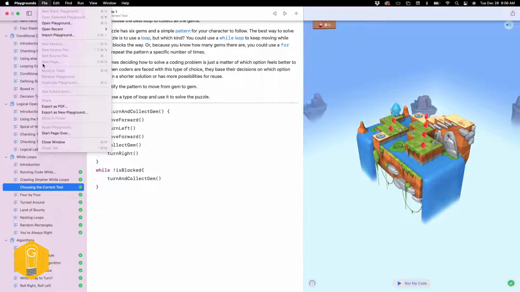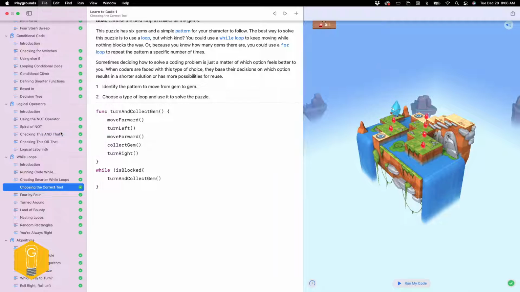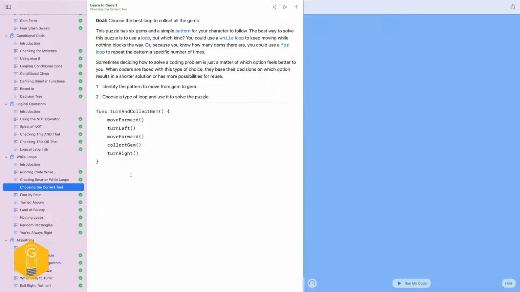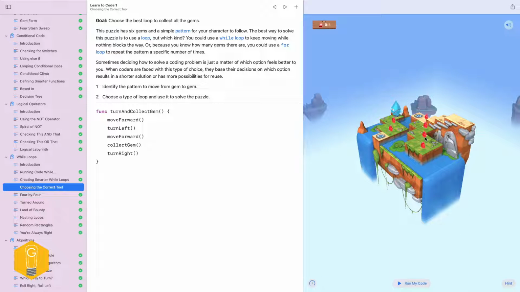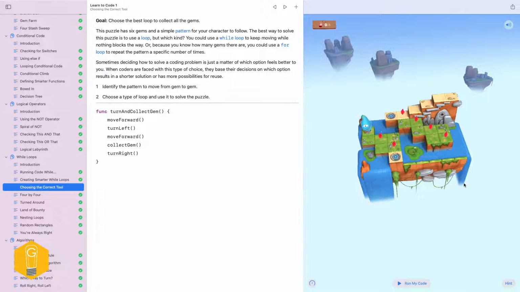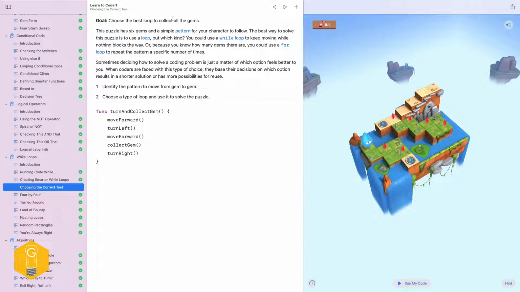Okay. Let's reset this guy, and let's do another one. This will probably be the last one because this is not quite halfway through, but we're sitting at about 14 minutes right now, and I want to try to not keep these too terribly long. Choose the best loop to collect all the gems. The puzzle has 6 gems and a simple pattern for your character to follow. The best way to solve this puzzle is to use a loop, but which kind? You could use a while loop to keep moving while nothing blocks the way, or because you know how many gems there are, you could use a for loop.